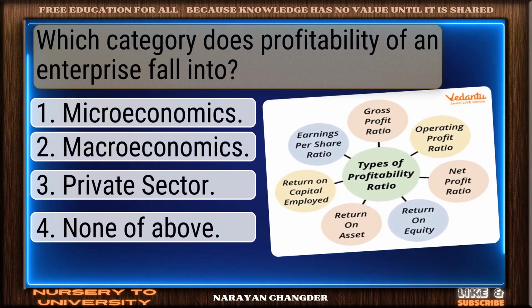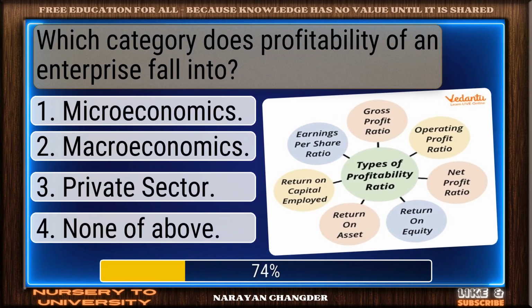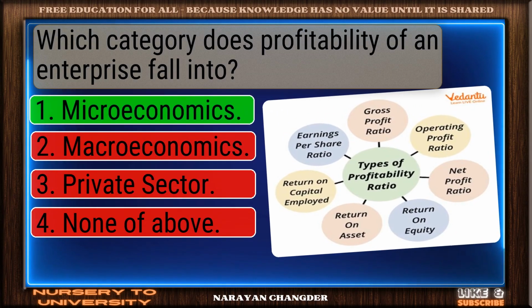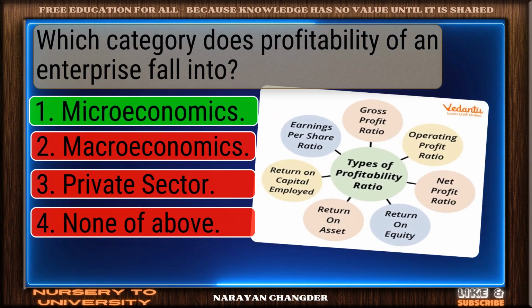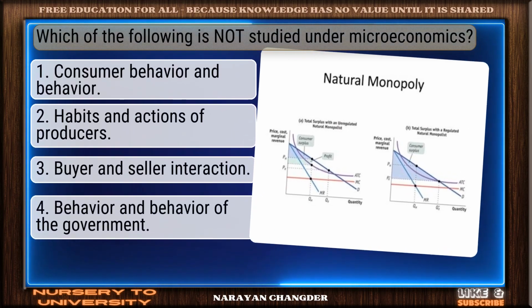Which category does profitability of an enterprise fall into? You're right. Microeconomics is the correct answer. Which of the following is not studied under microeconomics?